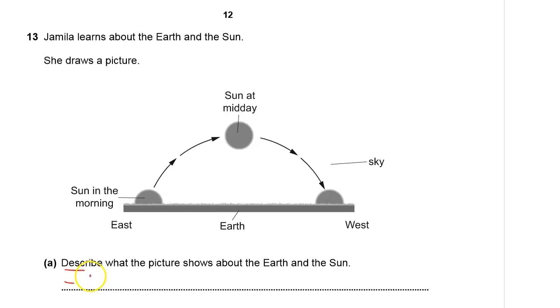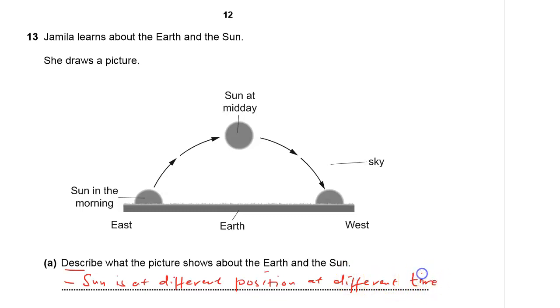So I can see, one, the sun is at different positions at different times of the day.